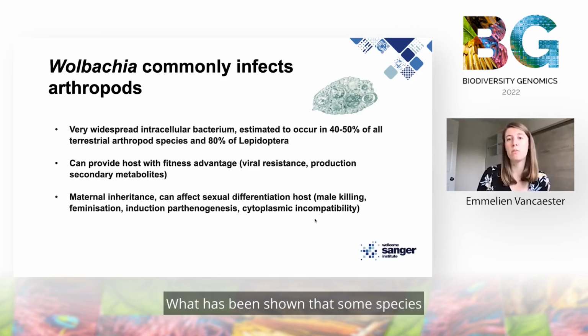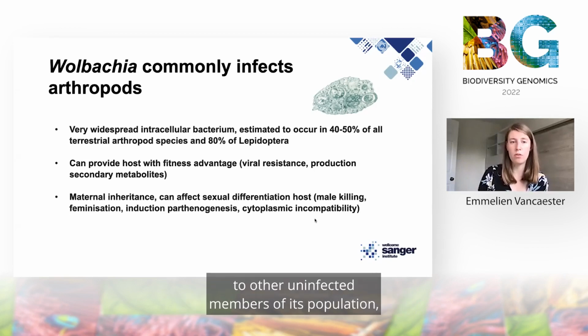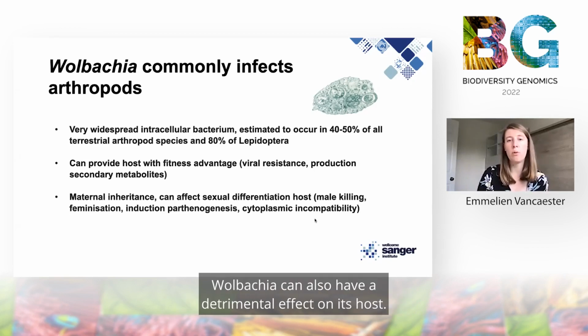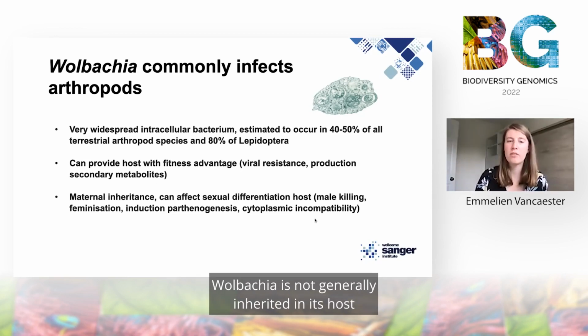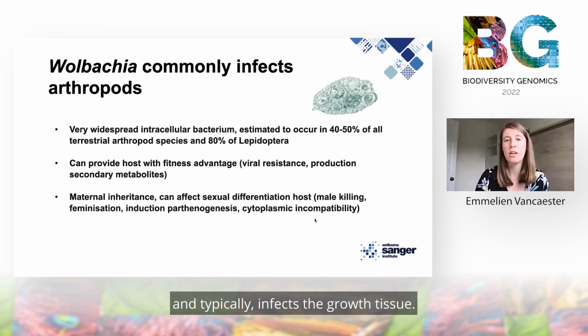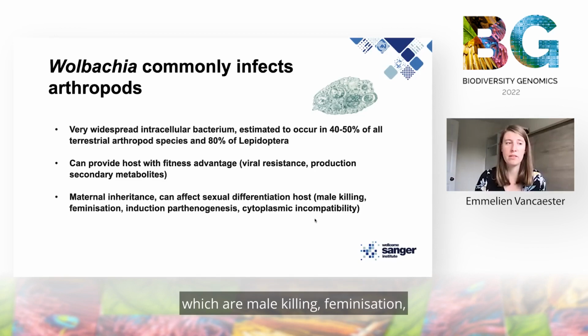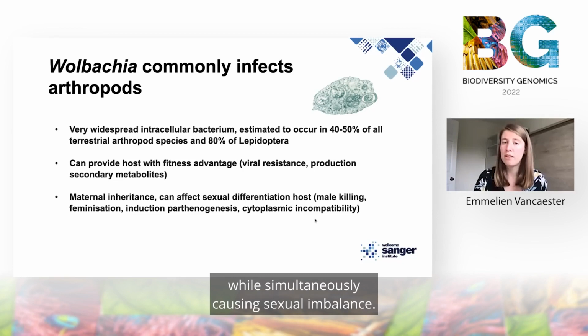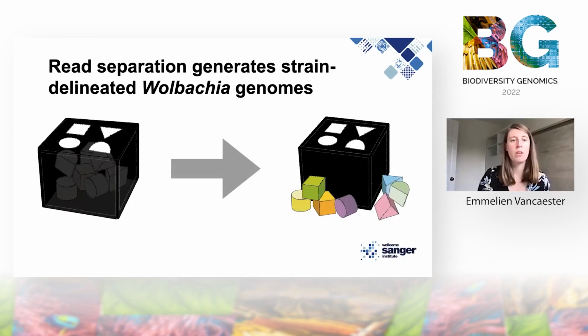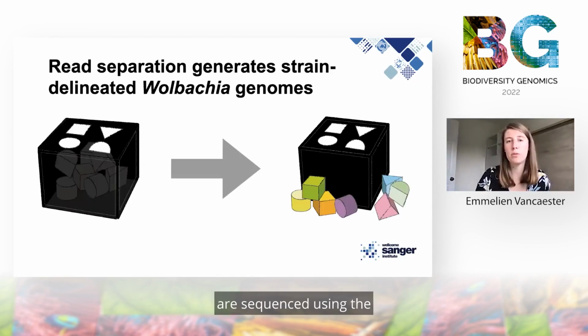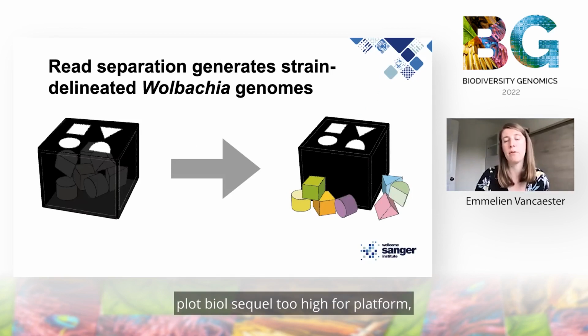While it has been shown that some species display high fitness levels compared to other uninfected members of its population, Wolbachia can also have a detrimental effect on its host. Wolbachia is maternally inherited in its host and typically infects the gonad tissue. It often interferes with sexual differentiation of its host and can do so in 4 different manners, which are male killing, feminization, induction of parthenogenesis, and cytoplasmic incompatibility, with the aim of increasing its spread throughout the population, while simultaneously causing sexual imbalance.